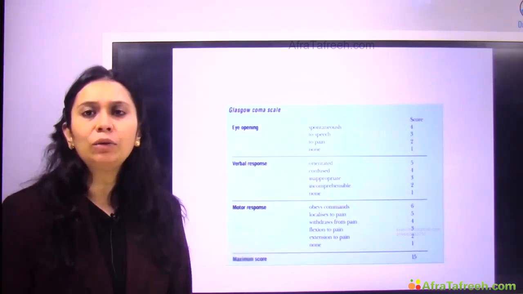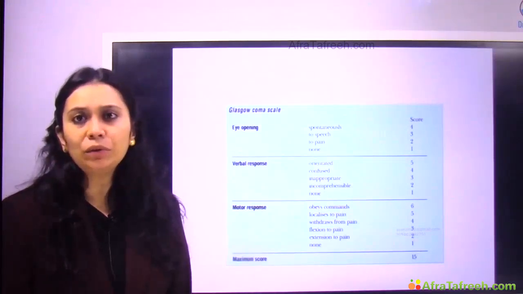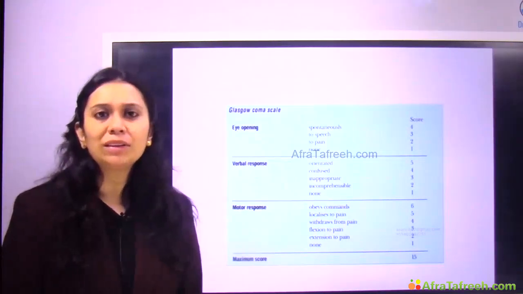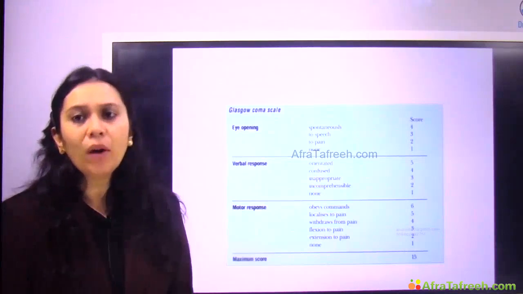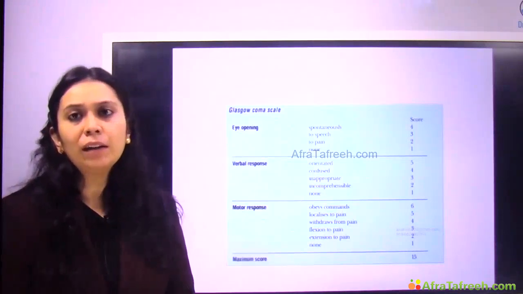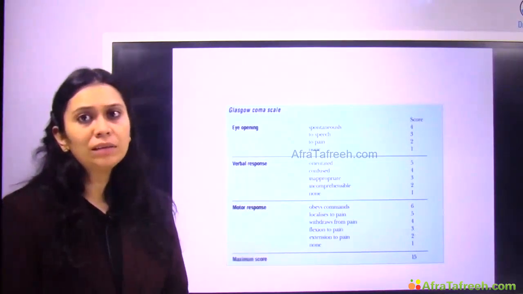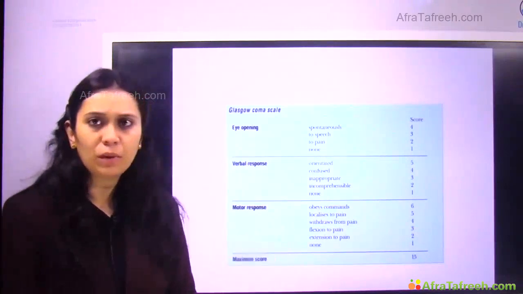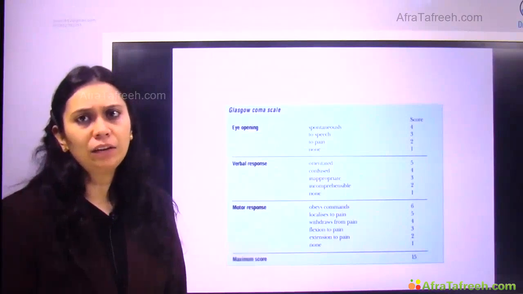He is trying to localize the pain, but he is unable to identify exactly where the pain stimulus is being given. So he's just showing a withdrawal response, trying to move his body and trying to wave away the pain stimulus which we are giving him. The withdrawal response is very different from the extension to pain response. Extension to pain is more a decerebrate kind of feature.